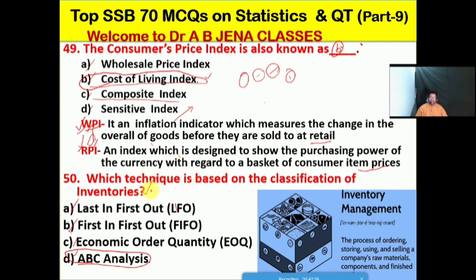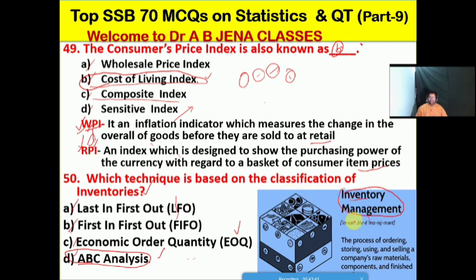Here, LIFO stands for last in first out, FIFO stands for first in first out, and EOQ stands for economic order quantity. You may get these as fill in the blanks or true and false. Friends, let us discuss the meaning of inventory management. It is the process of ordering, storing, using and selling a company's raw materials, components and finished goods.